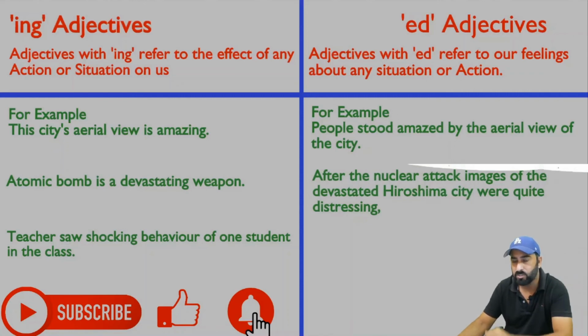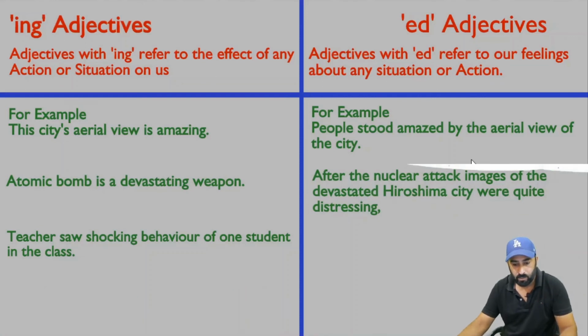How the Hiroshima city was laid waste or destructed or ruined to waste by the nuclear attack. Okay, firstly, in the first sentence, a weapon has great impact, but in this sentence, Hiroshima was greatly affected. Okay, so that's why we have used adjective with the ed form with the Hiroshima. Okay, so now let's move on to our final example with the ed adjectives.